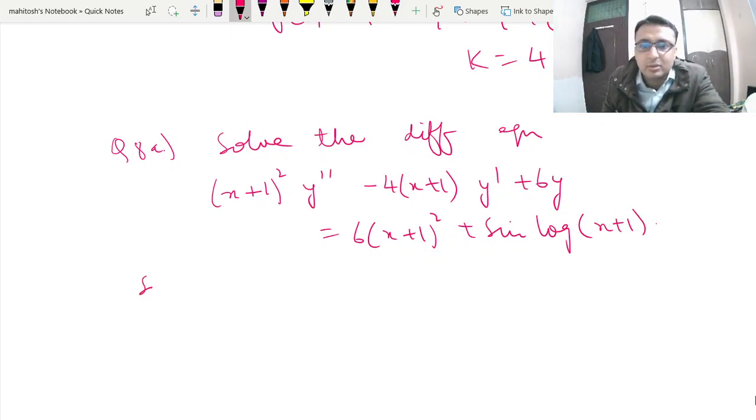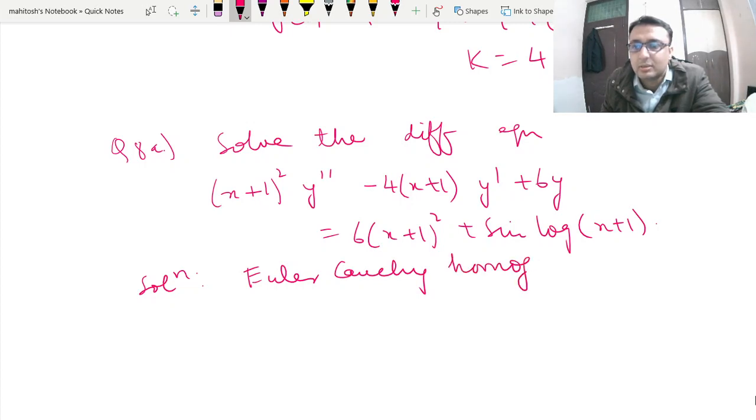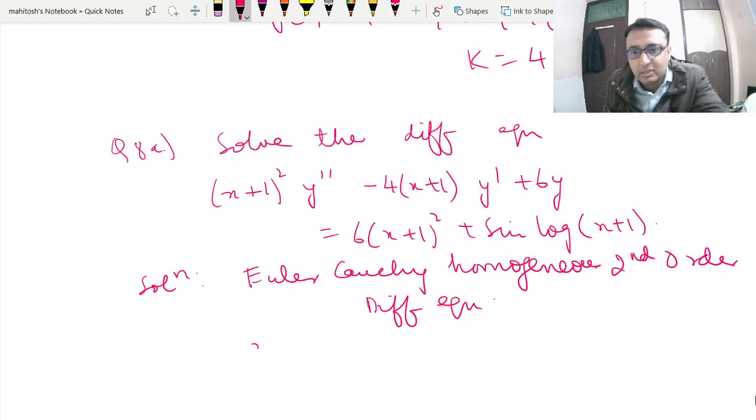Again, this is your Euler-Cauchy homogeneous second order differential equation. Explicitly mentioned in the syllabus. So what we can do, x plus 1 we can write as e to the power t, and log of x plus 1 is equal to t. We can write it.